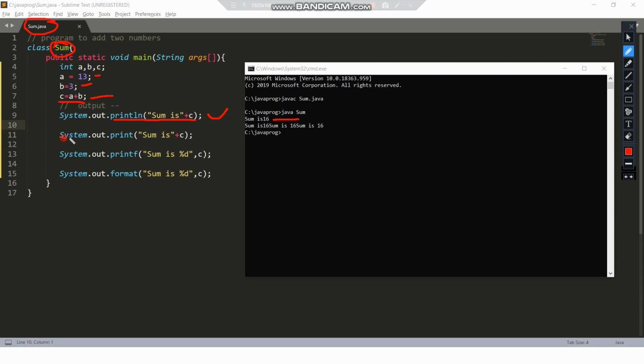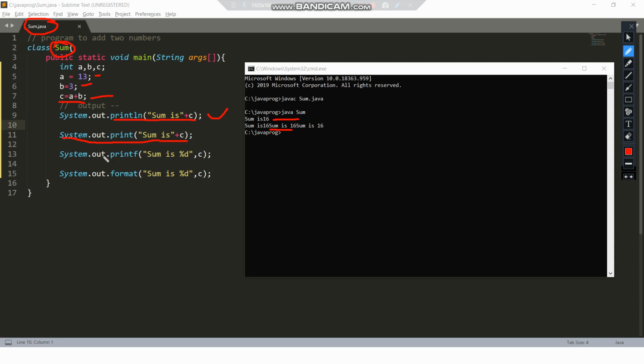Now if we talk about our second function, System.out.print, it also printed the same thing, that is sum is 16, but the difference was that the println function changed the line, but this print function will not change the line. The cursor will remain on the same line. So that's why the next thing will be printed from the same line.